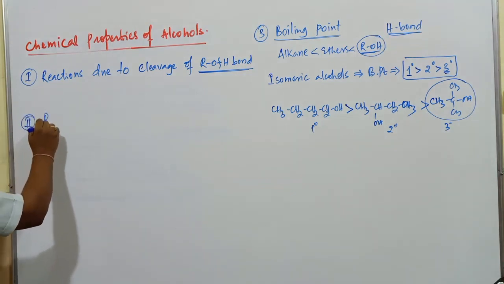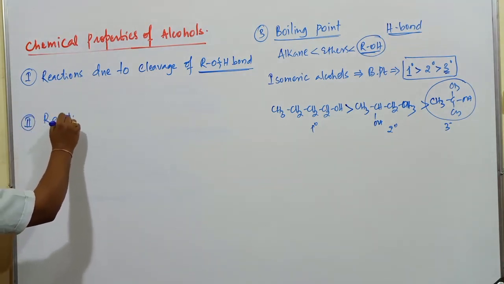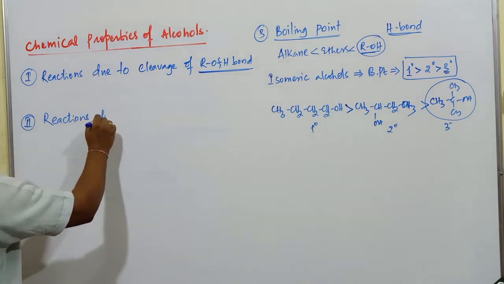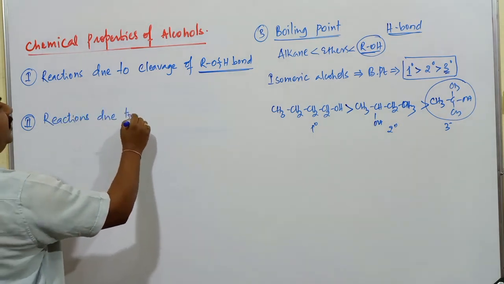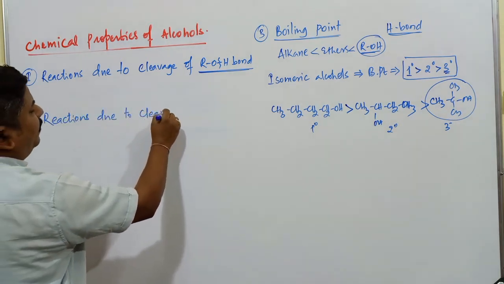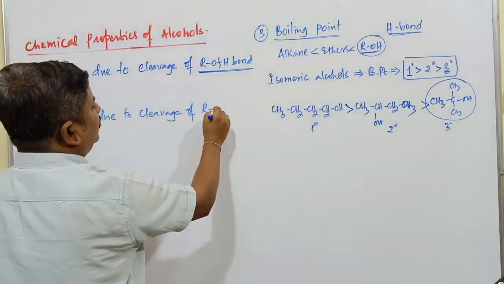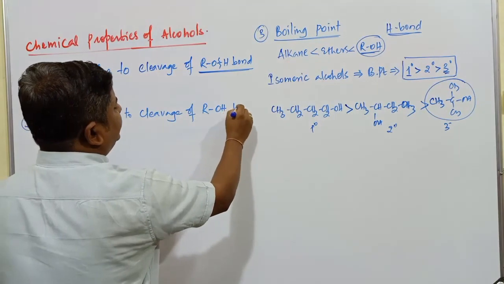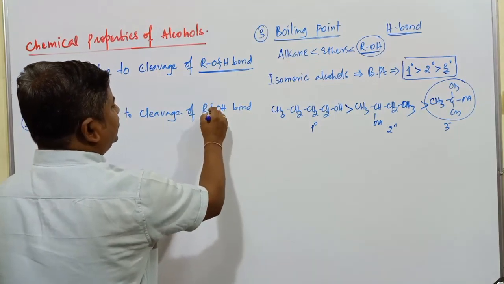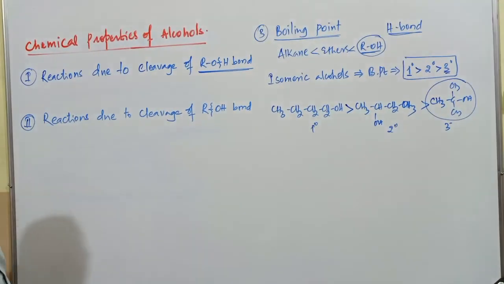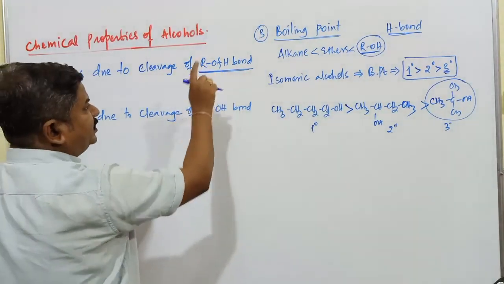Second set of reactions, that is reactions due to cleavage of this is ROH. Which bond is cleaved in case of this one? This bond is cleaved. Here the bond is cleaved between oxygen and hydrogen.